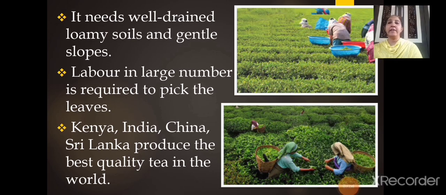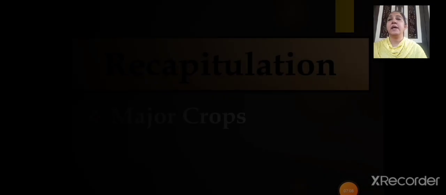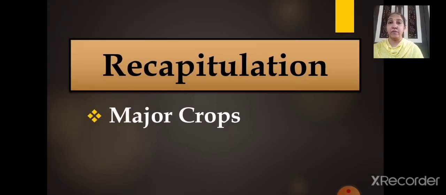So children, now let's move to the last, that is the recap. In today's session we have learnt about the major crops. Just we will go through which are the major crops that we have learnt. We learnt about the food crops first, right? Which were the food crops we have seen? We learnt about rice, wheat, millets and maize, correct? Then we saw the fiber crops, that is cotton and jute, the two important fiber crops. Then lastly we learnt about the beverage crops, that is coffee and tea.